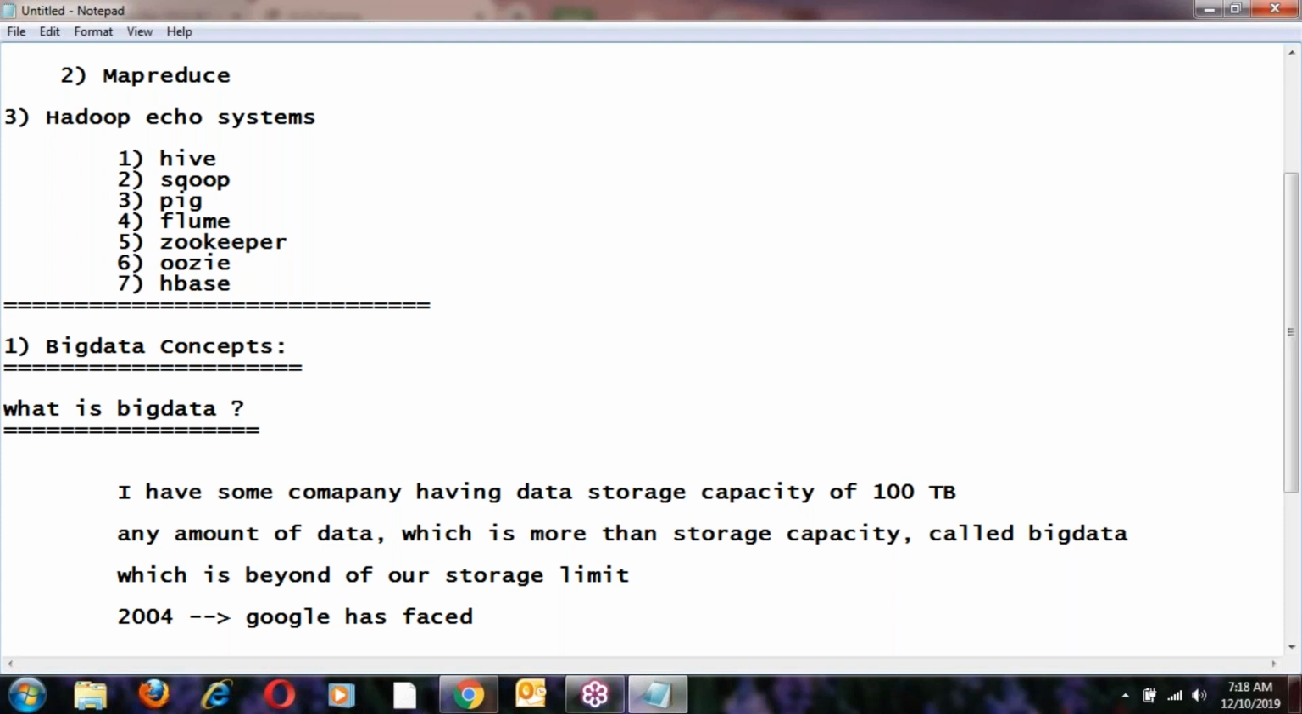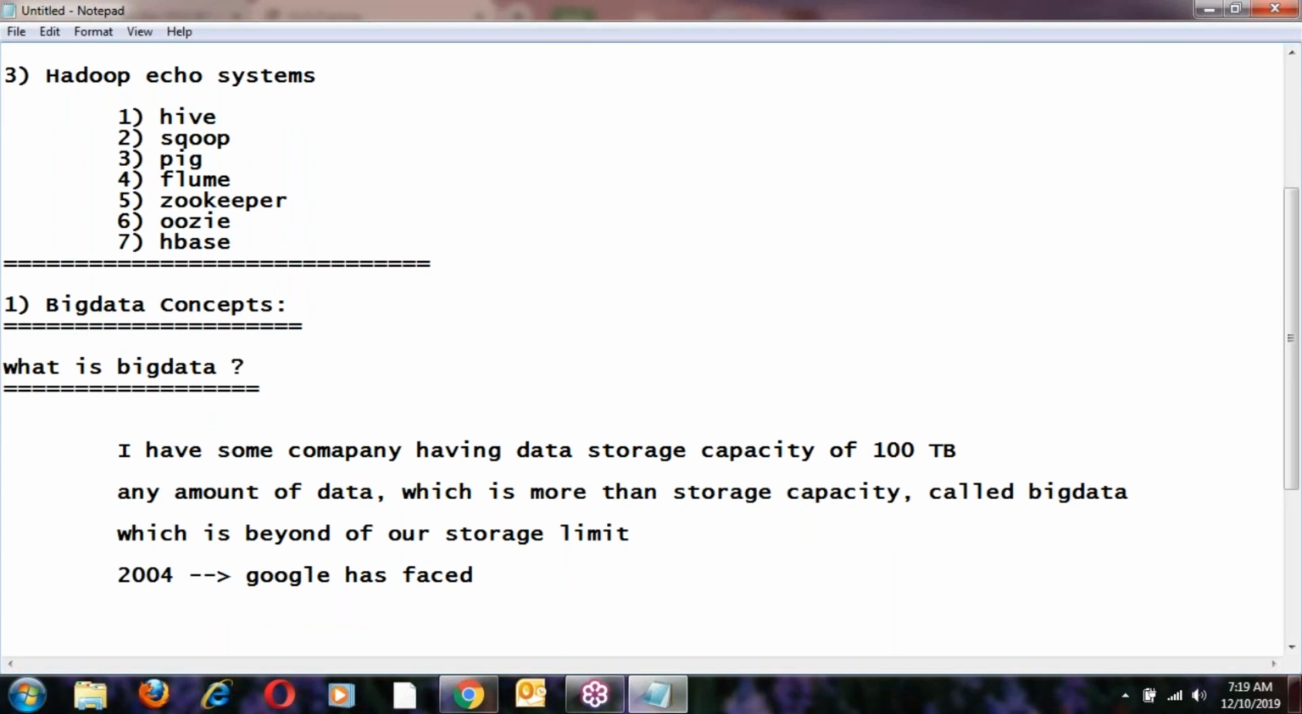In 2004, Google faced the big data problem for the first time. Millions of searches were happening in 2004, and the incoming data was more than the capacity of the servers. So in 2004, Google faced the big data problem.